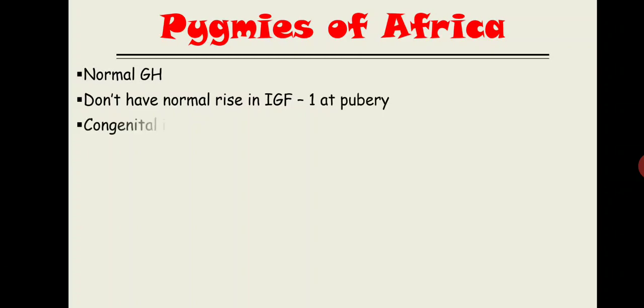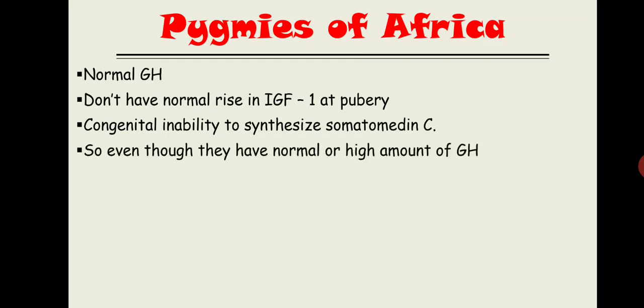So basically they have a congenital inability to synthesize somatomedin C. See, somatomedin C and IGF-1 are more or less the same, but I use two different terms in a single slide to make sure that you understand that IGF-1 and somatomedin C are more or less a single thing. So even though they have a normal or high amount of the growth hormone, they have a short stature because this IGF-1 action is absent.